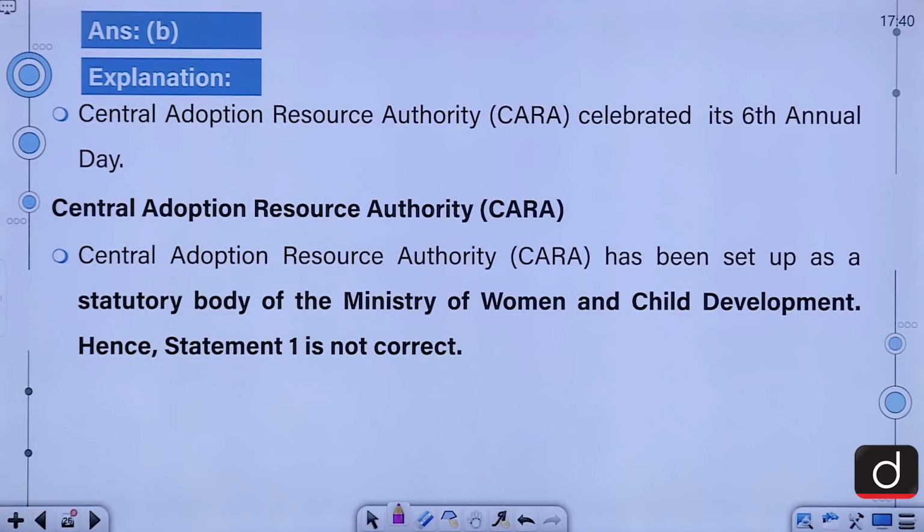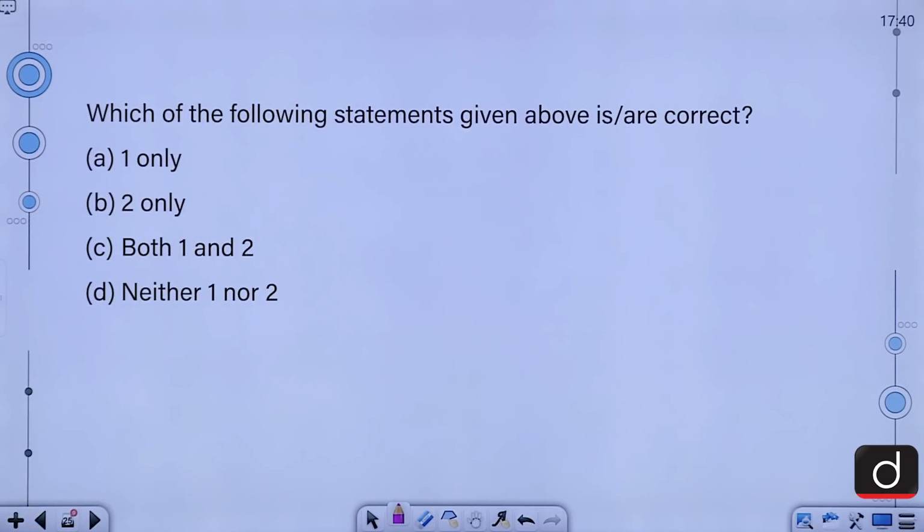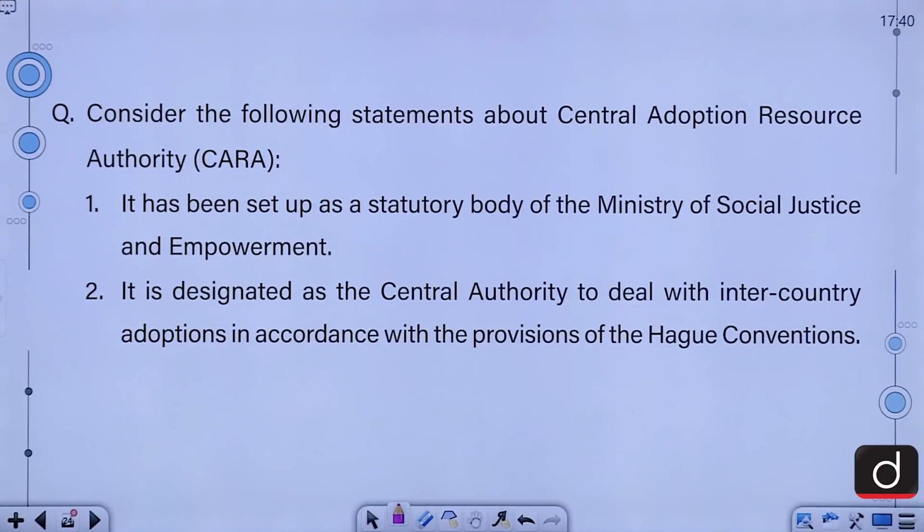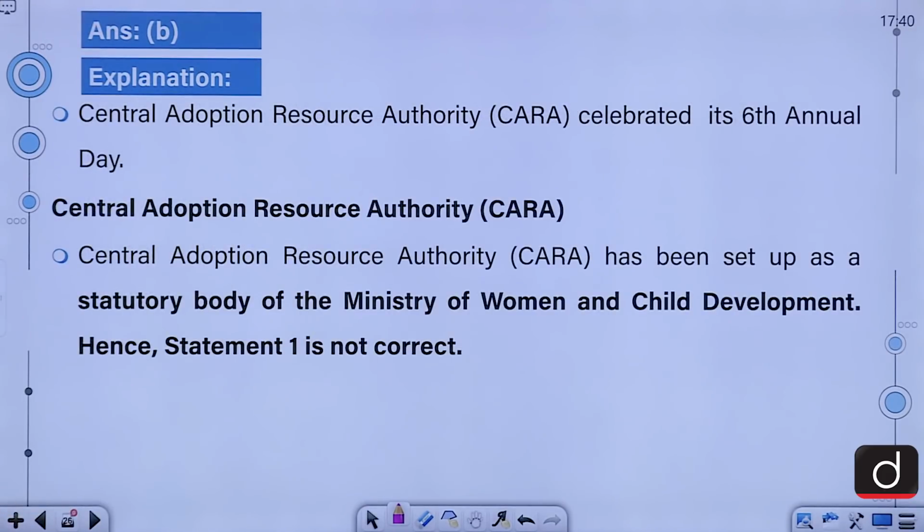The correct answer for this question is B, that is 2 only. Only the second statement is correct. Moving on to the explanation. Central Adoption Resource Authority celebrated its 6th annual day, and CARA has been set up as a statutory body of the Ministry of Women and Child Development.